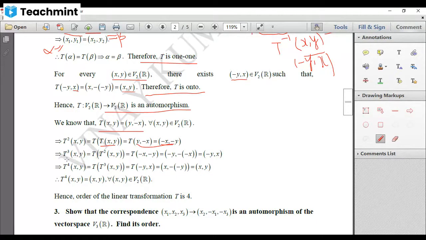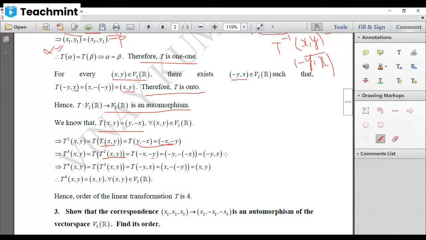So let's continue this. Now find T cube of ordered pair x comma y. T cube can be written as T composition T square of ordered pair x comma y. That is T of T square of ordered pair x comma y. But what is your T square of ordered pair x comma y? It is minus x comma minus y. Substitute it. So you got T of this. But T of this is, you have to write y coordinate first, then minus of x coordinate. By that reason, you have to write y coordinate first, that is minus y, comma, minus of this x coordinate, which is plus x.